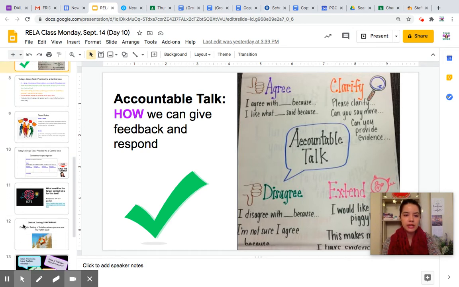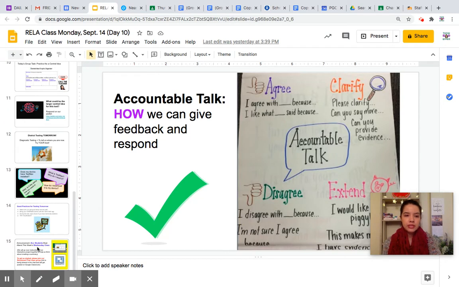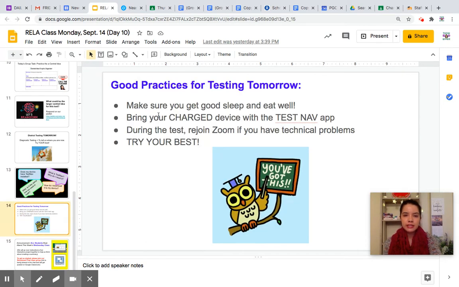That was most of the class. Towards the end, we made a friendly reminder that our district test is tomorrow. It got moved from today to tomorrow, so that gave us a chance to prep. We went over a few good practices: make sure you get a good night's sleep and eat well. Bring your charged device, and if you forget to charge it overnight, quickly charge it in the morning. The device you test on needs to have the TestNav app. If you forget whether your device has it, there are instructions on how to check and how to download it if it's a brand new device.